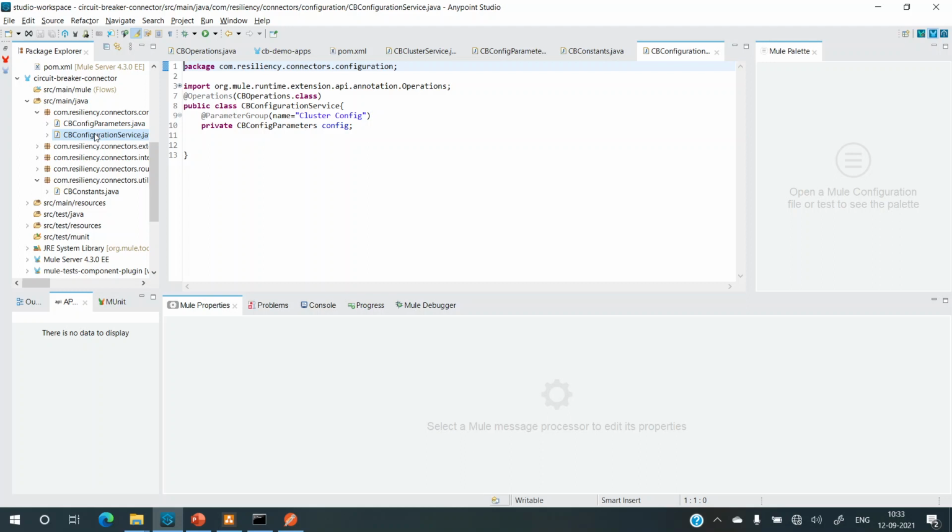So when the runtime starts, it has two methods, startable and stoppable. Startable when it starts, stoppable when it stops. So we need to implement that because we cannot link this configuration service to the route, right?